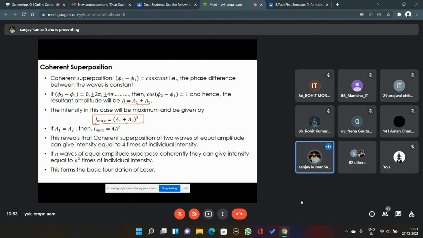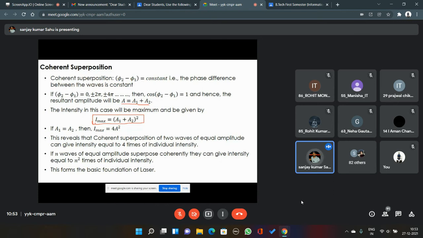What I am bothering about is the physics of this phenomenon. And about the intensity formula, I can write this in terms of intensity. I maximum can be written as square root of I1 plus square root of I2 plus twice of the square root of I1 into square root of I2. There you cannot write I maximum equal to root I1 plus I2 of the whole square. That's not correct.